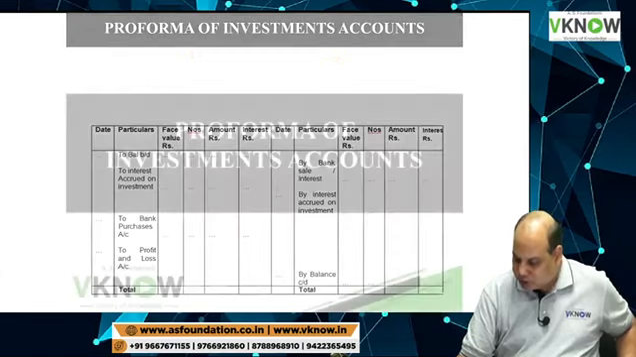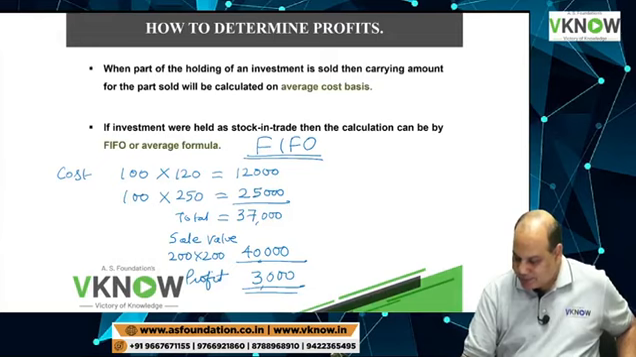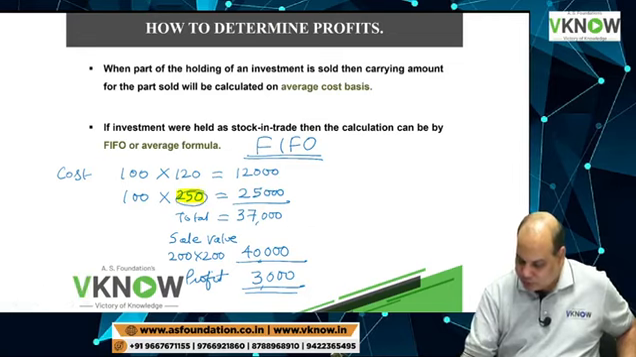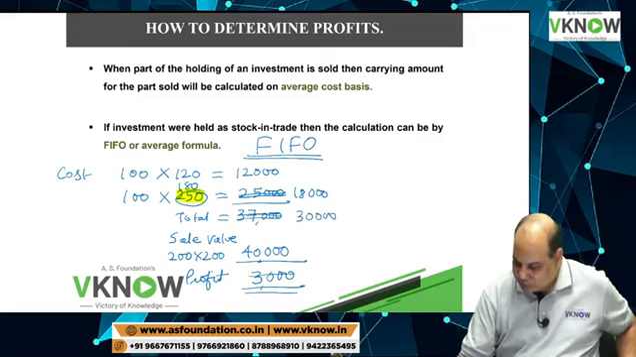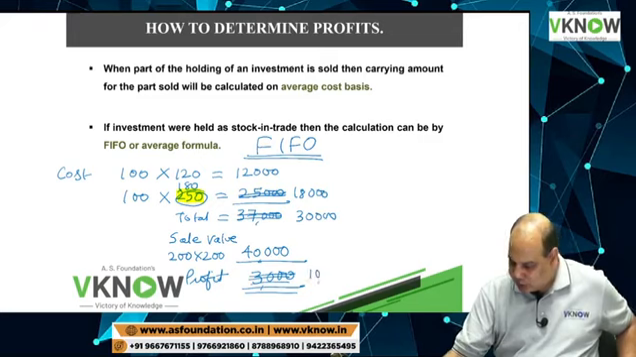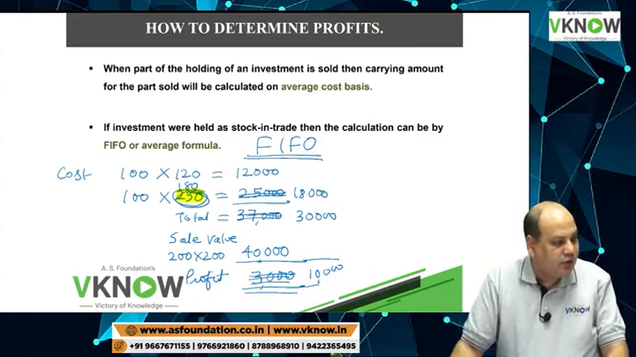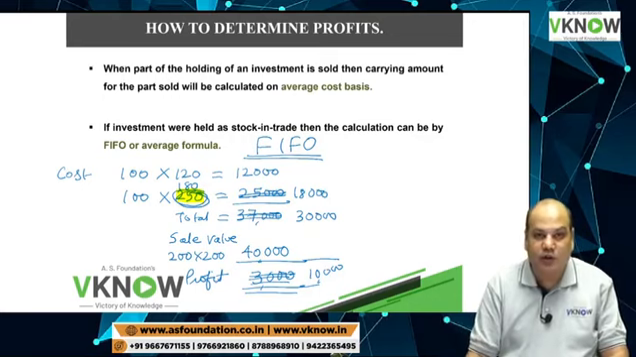Did I make some mistake in the calculation? Was this not 250, or was it 180? Just let me correct. If this figure was 180, then my answer will be 18,000. This is 30,000, and then 10,000 will be profit. So just check in your question. I forgot the question, so I took 250. If it was 180, kindly rectify. Don't worry, that was only for example sake.